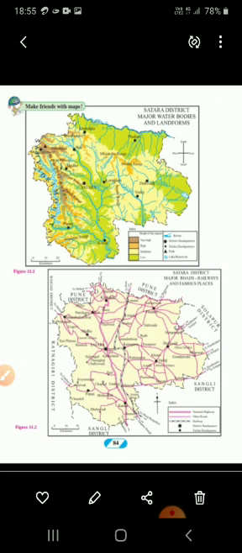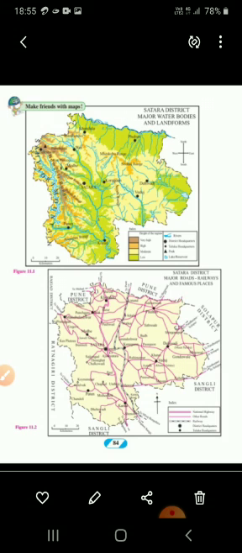Understood? Now, after observing figure 11.2, we can see different roadways and railways. It is the map related to national highways, railway routes, district headquarters and taluka headquarters. So we can see different railways and roadways. Understood? Now observing figure 11.1, you can see why there is no development of transportation routes in the western part of this Satara district.